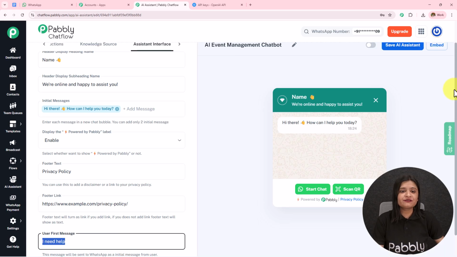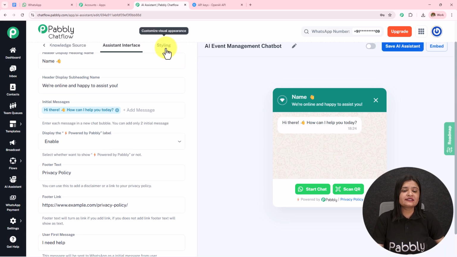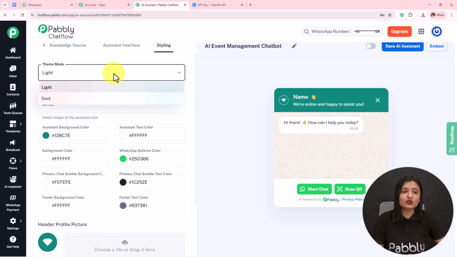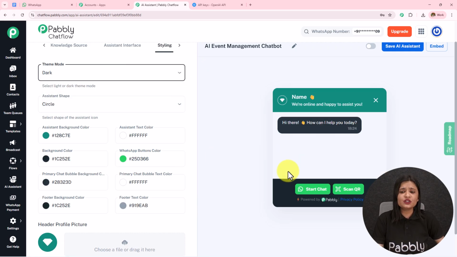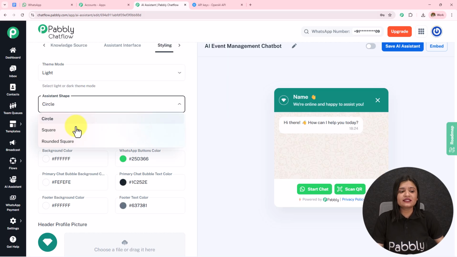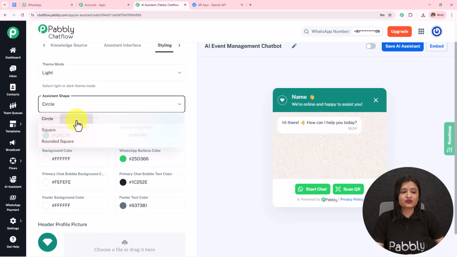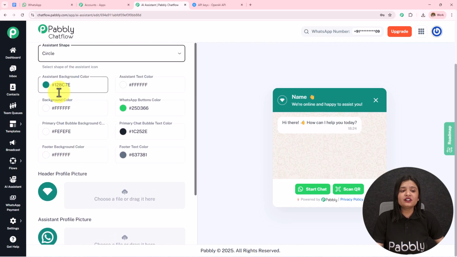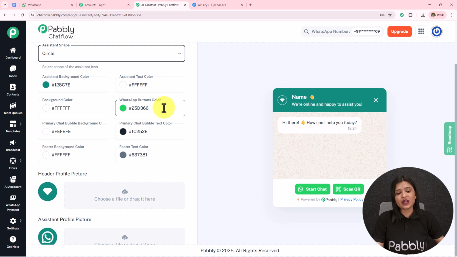Moving on towards the final option we have is styling. So here I have selected the theme mode as light. You can select it as dark also, and it will change over here. I'm going to select the theme mode as light. We have the assistant shape, circle, square, rounded square. You can change this according to your choice and preference, and same goes for this background color, text color, button color, chat bubble color.